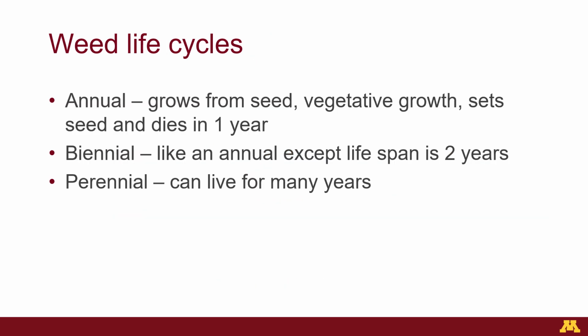In this section, we will cover the different life cycles of weeds. Weeds, just like every plant, can be categorized by their life cycle. An annual grows from seed, grows vegetatively, sets seed, and dies in 1 year. A biennial is similar, but the process occurs over 2 years. A perennial can live for many years. In temperate climates such as ours, a perennial will go dormant in the winter and come back to grow again the next spring.